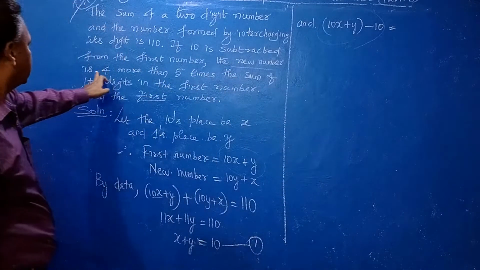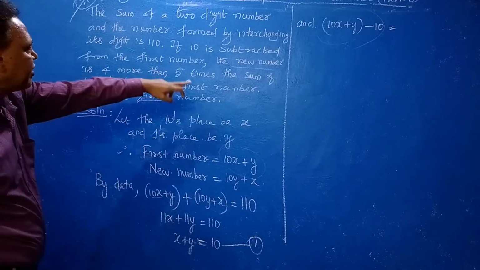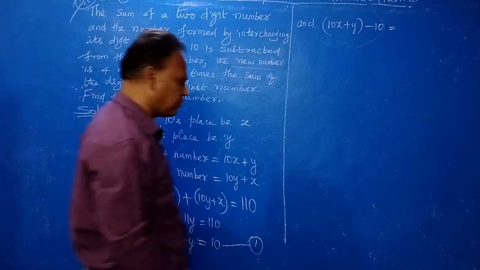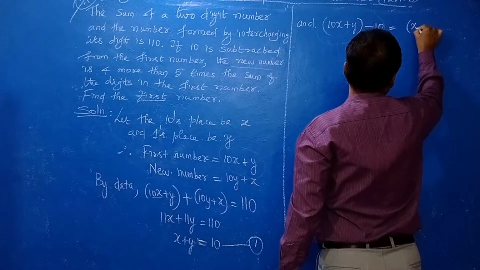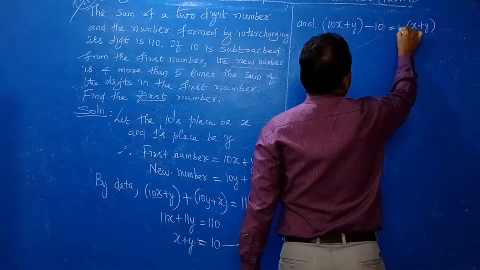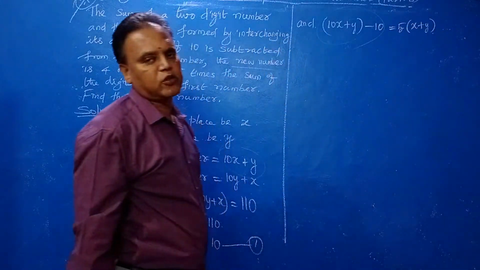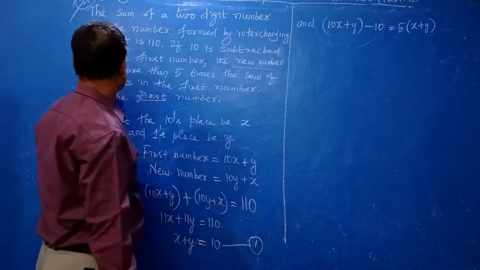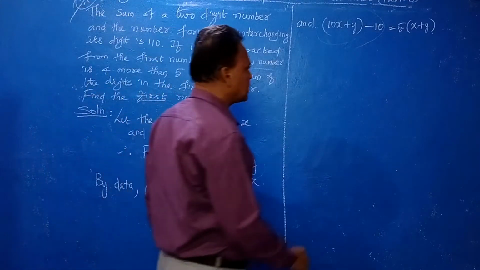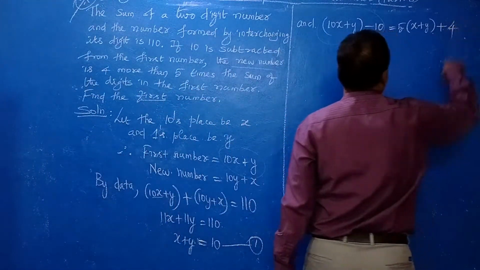Clear? It is 4 more than 5 times the sum of the digits. Sum of the digits means x plus y. 5 times means 5 into x plus y. Plus 4 more, that means plus 4.